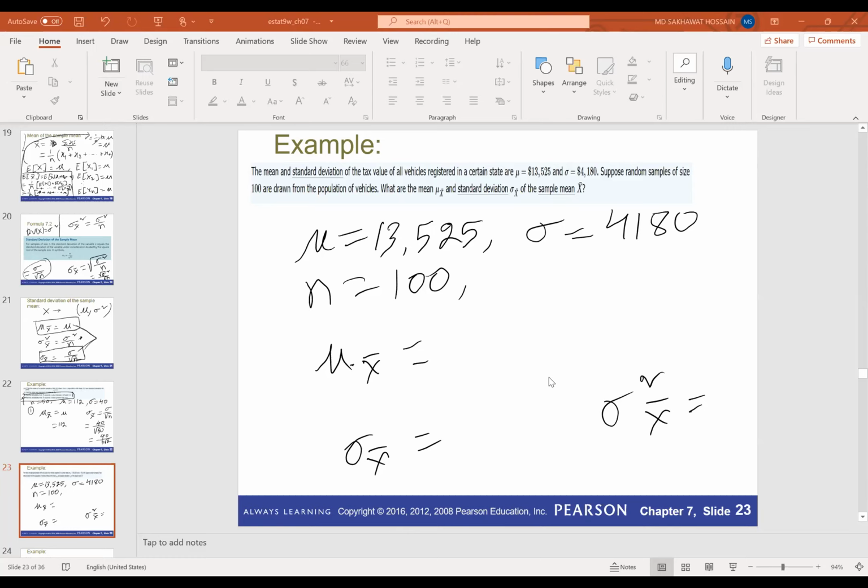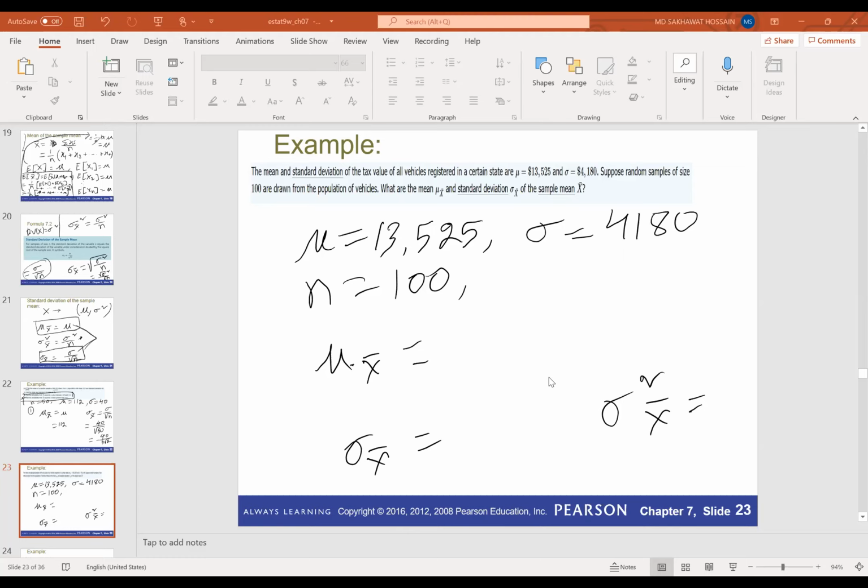You got 418, and yes, that's correct. Sigma x bar is 418.